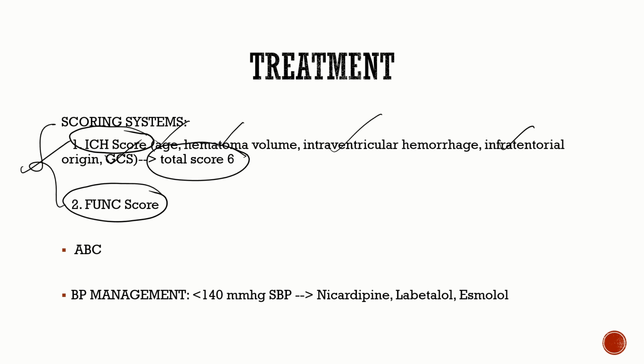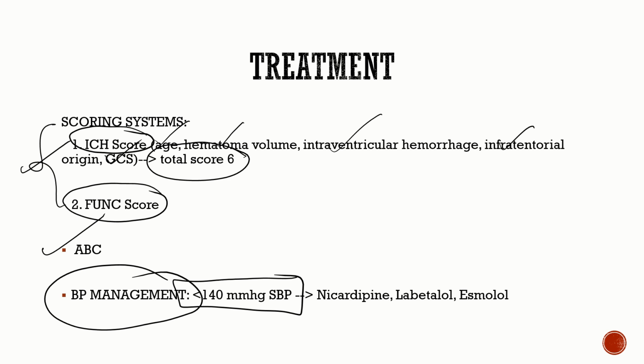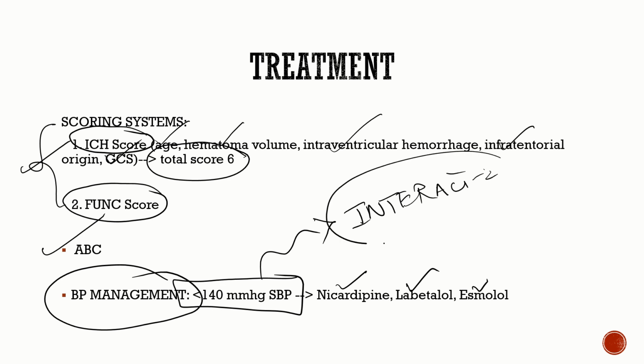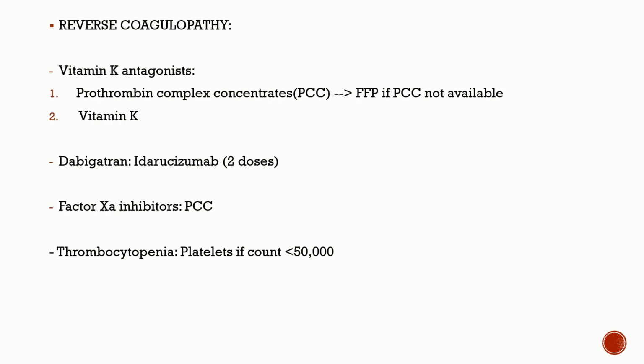Okay, now coming to the treatment proper: obviously airway, breathing, circulation. After you're done with that, BP management. For exam purposes, remember a target systolic BP of less than 140 is what you have to achieve, and the drugs you can use are nicardipine, labetalol, and esmolol. The trial for this is known as the INTERACT 2 trial. After this, we had the ATACH-2 trial, which said that the target BP need not be less than 140. But for exam purposes, remember that less than 140 is the target blood pressure you have to achieve.